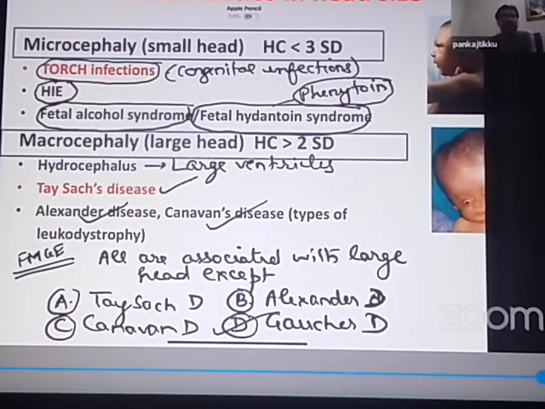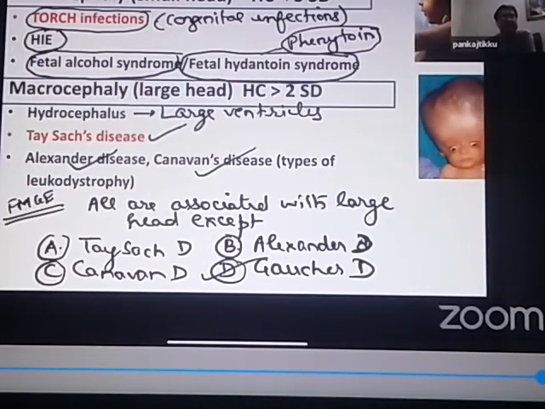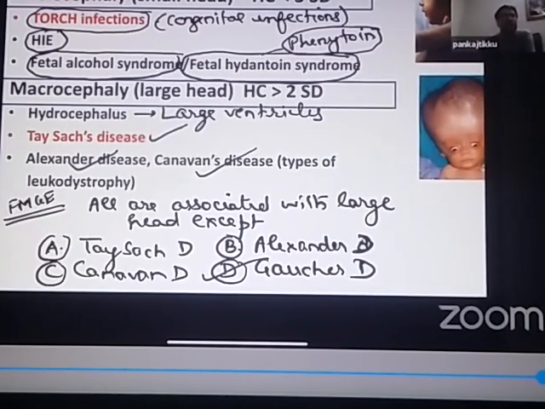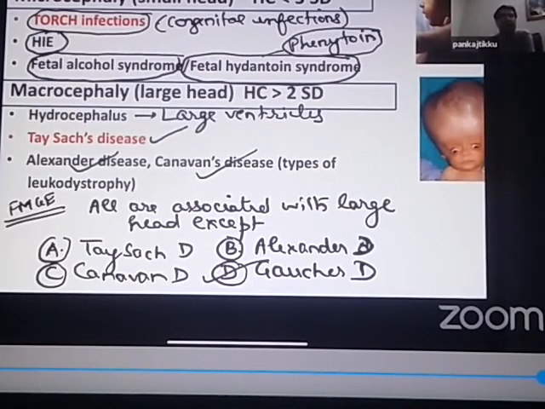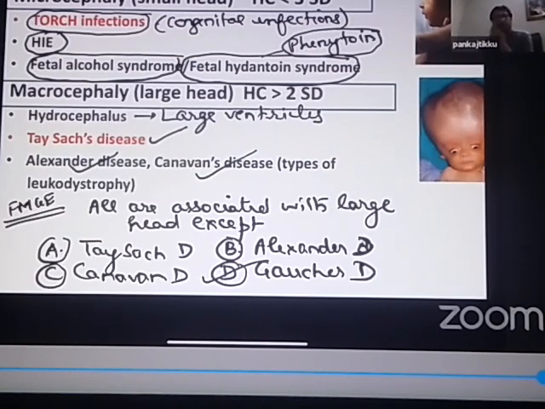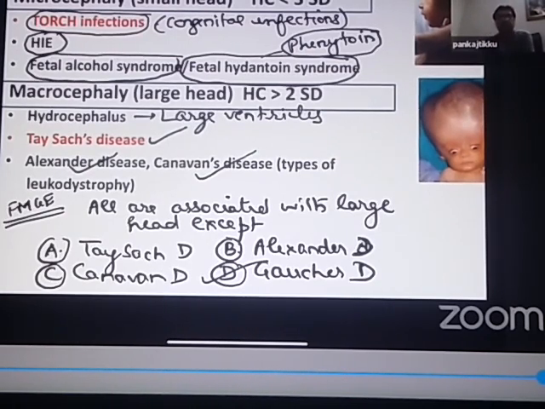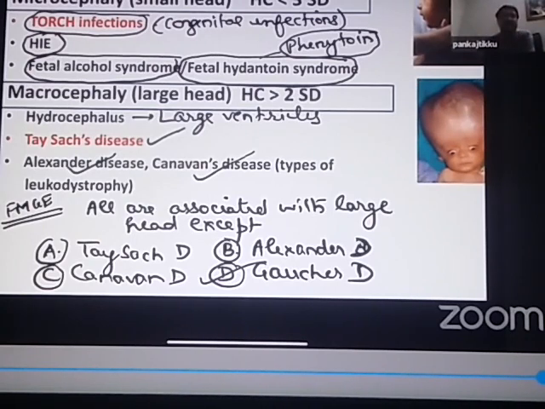So which are associated with large head? Tay-Sachs disease, Alexander's disease, and Canavan's disease are associated with a large head, but Gaucher's disease is not. So this metabolic disorder, Gaucher's disease, is not associated with a large head. Please remember which are the metabolic disorders associated with large head: Tay-Sachs disease, Alexander's disease, Canavan's disease.